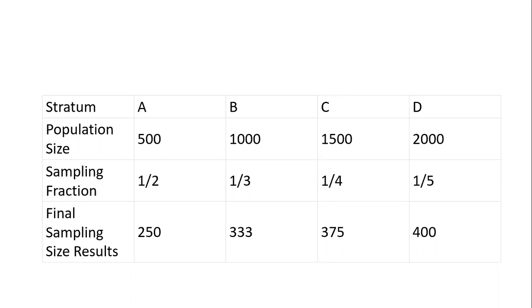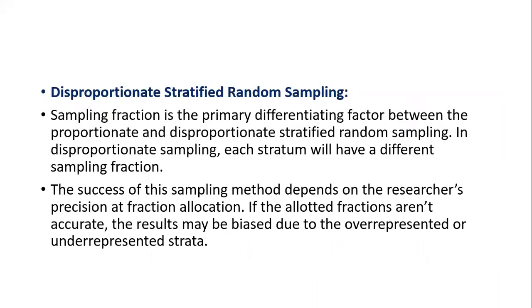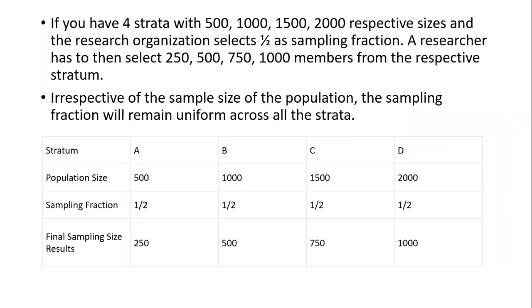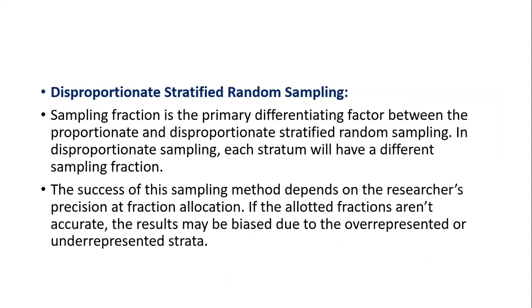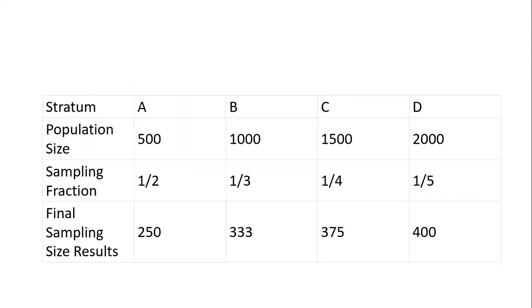And here what we get as the sample is, for A 500, we have to go for 250. For B 1000, we have to go for 333. And for C 1500, we have to go for 375. And for D 2000, we have to go for 400. But the case here, if you see, in proportionate stratified sampling we allotted the same fractions, but this is disproportionate. So obviously, we are not giving the same fraction for all the strata which we are going to study here.